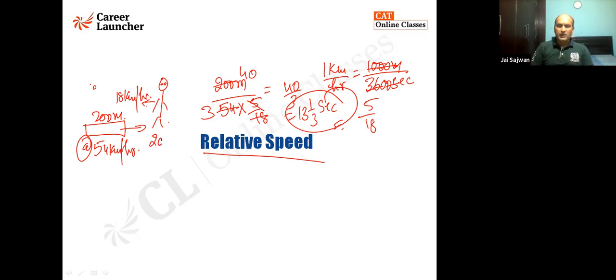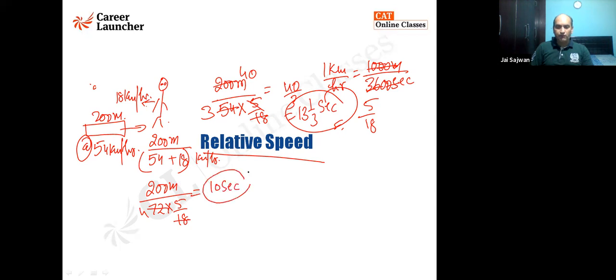I'll say again, the length of the train is to be taken as 200 meters. The speed of the train is 54 kilometer per hour. Whenever things are moving in opposite directions, you will add the speeds. So it is 54 plus 18 kilometer per hour. Okay, Ankit, Gaurav. So it is 200 meters that is to be traveled at the rate of 72 kilometer per hour multiplied by 5 by 18. 5 fours are 20. It is 10 seconds. Ankit, is it fine, my dear?